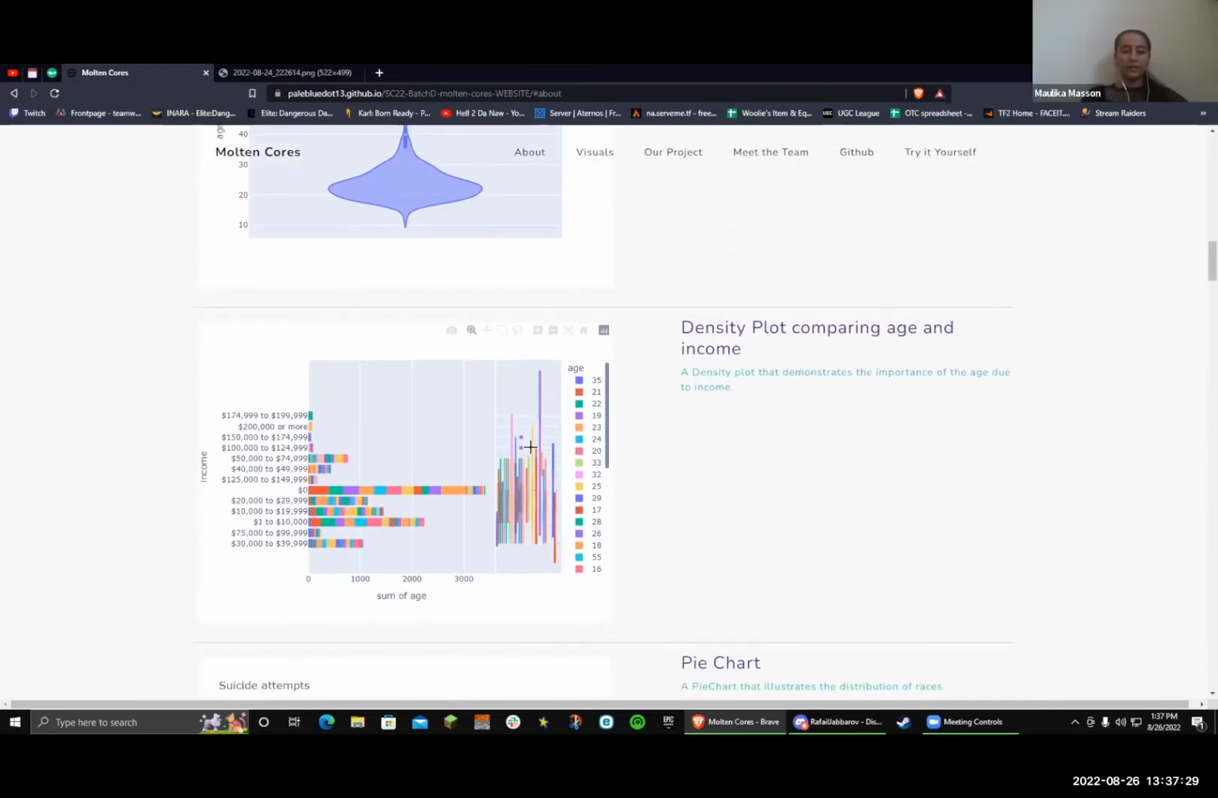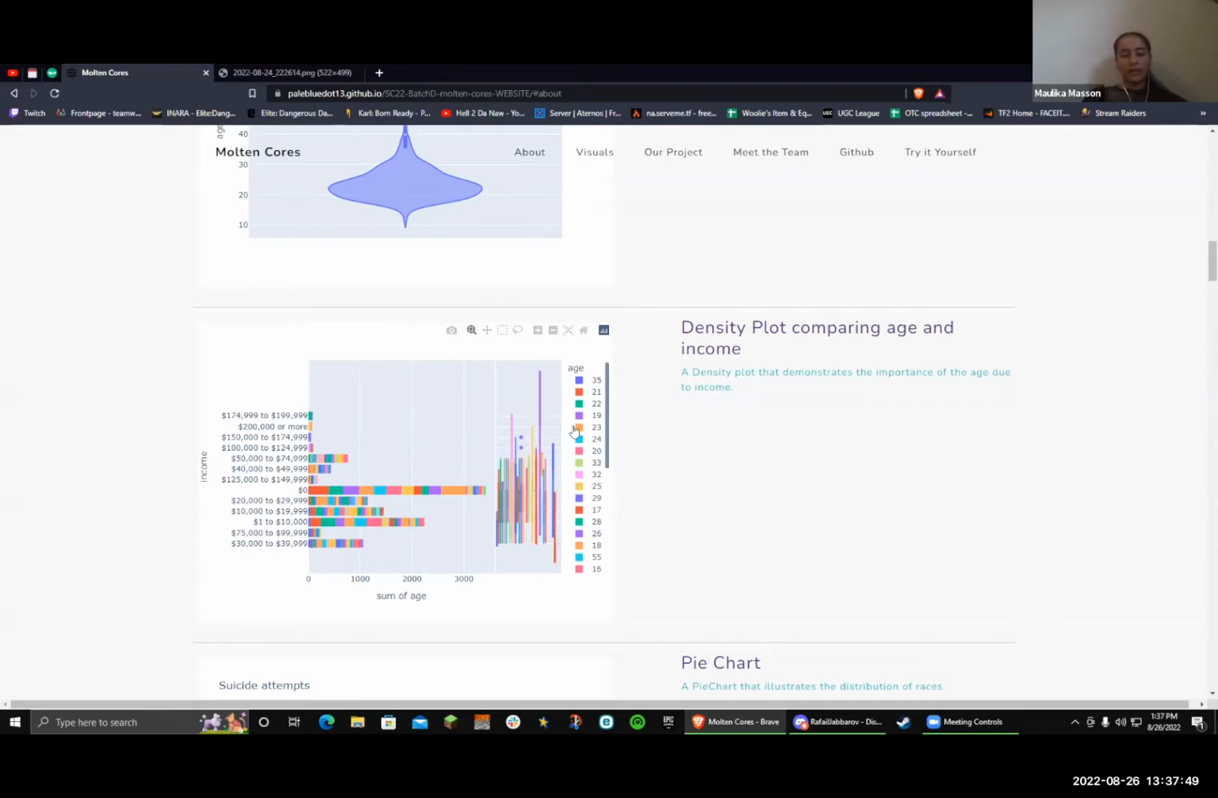The next graph that we have is a density plot. It visualizes the comparison between age and income. You can see from the graph that most of the people have zero income. And at the age of 26, the big purple line over there, the distribution of wealth is the highest because people start building their career during that time.